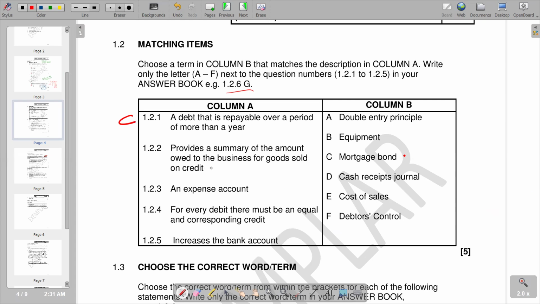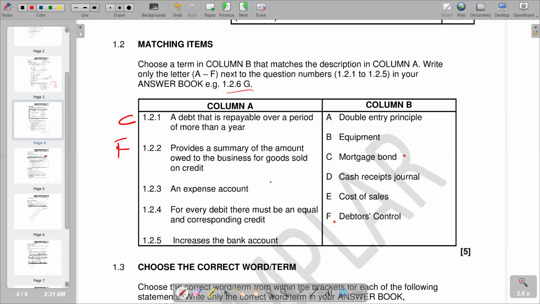Remember, when we sell on credit, the people or businesses we sell to become our debtors, and they are recorded in the debtors control. The debtors control gives us the summary of the amount owed. So we've got debtors control at F here. So F is the correct response.